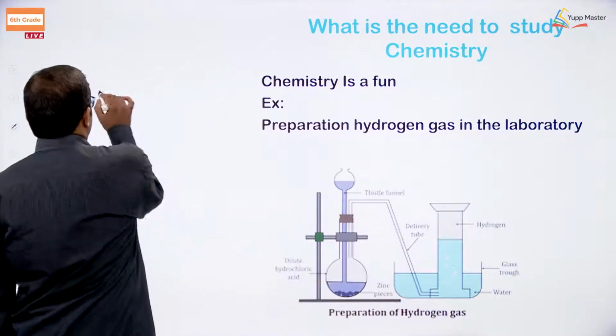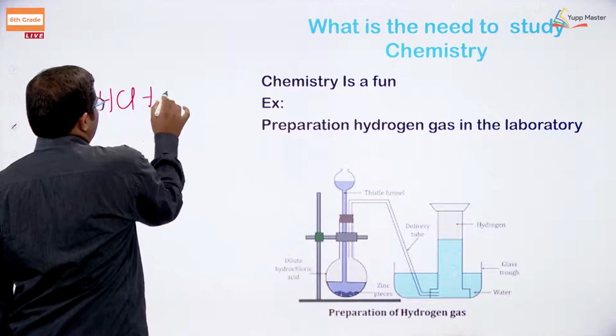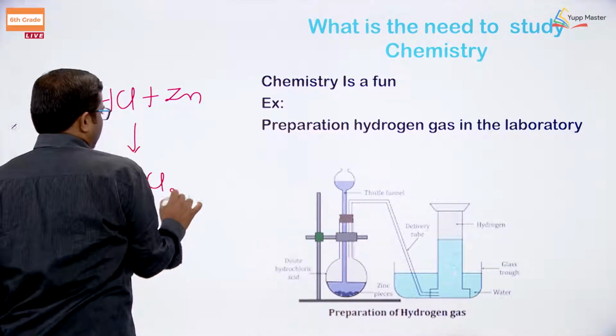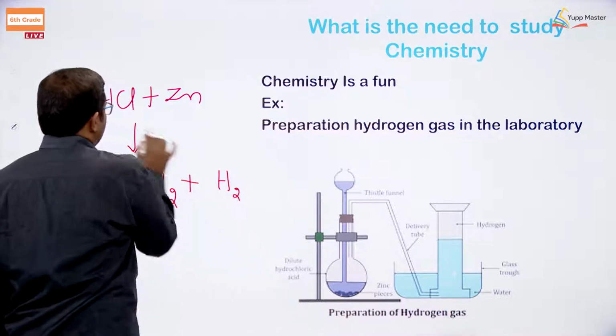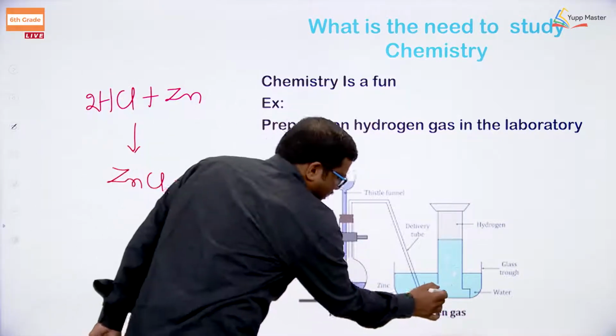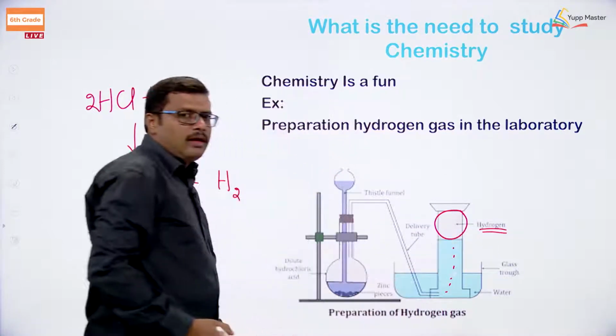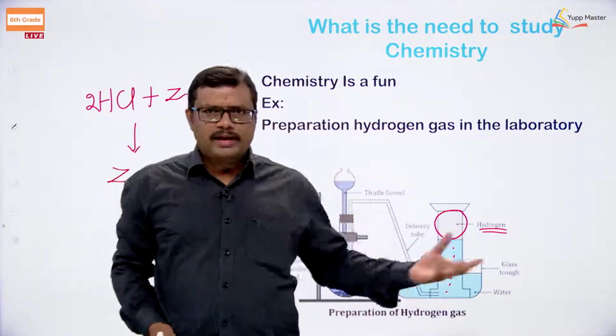liberated. So when we add HCl to zinc granules, what happens? Both will react together, and we get zinc chloride with the liberation of hydrogen gas. The gas is going to be collected here and it will come and occupy this position. So here we are going to get hydrogen. And again, it's fun to prepare the hydrogen.